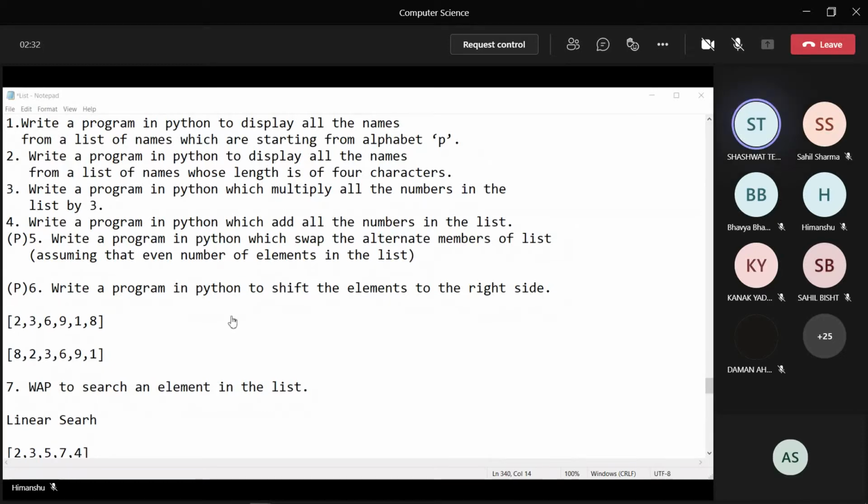Sir, would we have a ready-made list or would we ask for the list from the user? List from the user. Okay, sir.